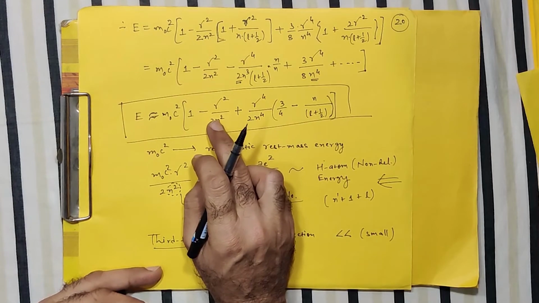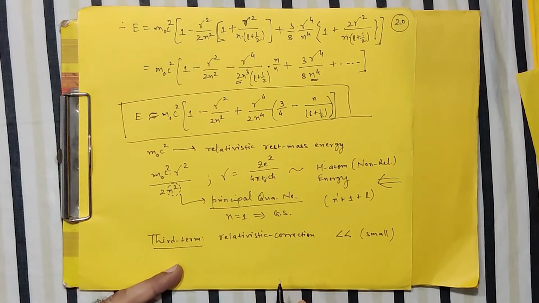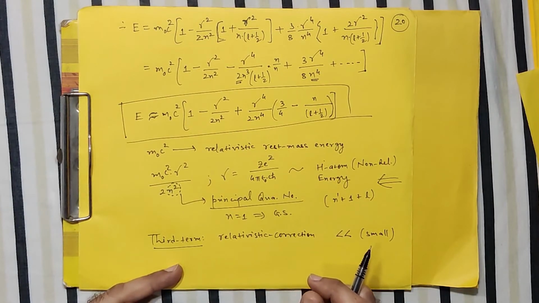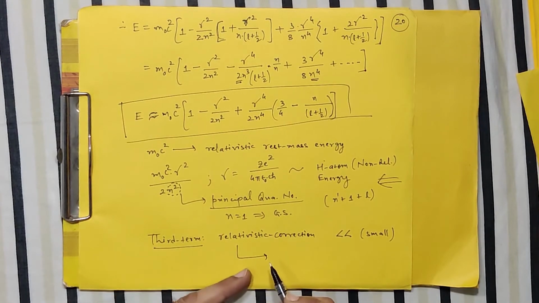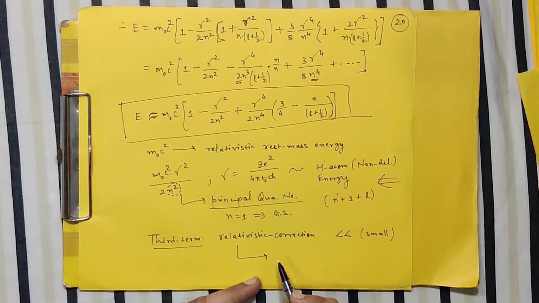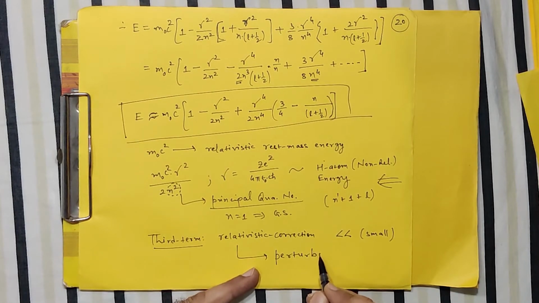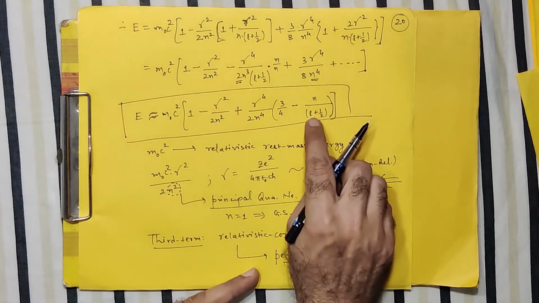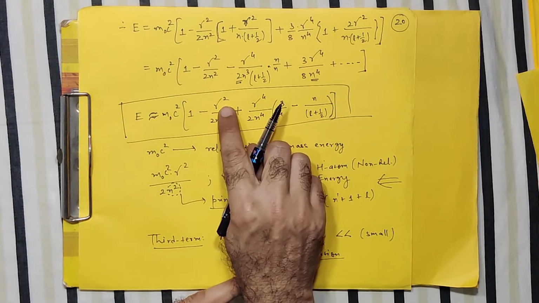And we know from our ordinary perturbation theory that whenever a small interaction is causing a slight modification in the energy, then we call that the perturbative term or the perturbative correction. So this relativistic term basically provides the perturbation. It's the third term which perturbs your non-relativistic case.